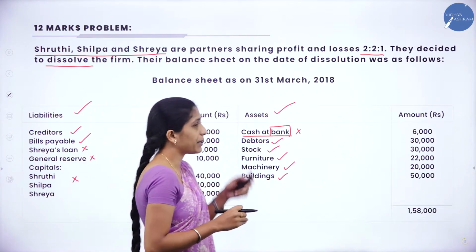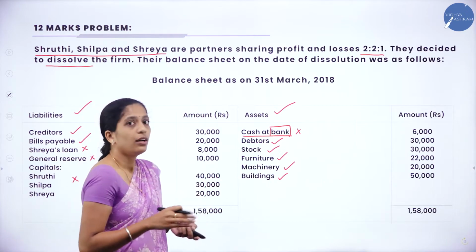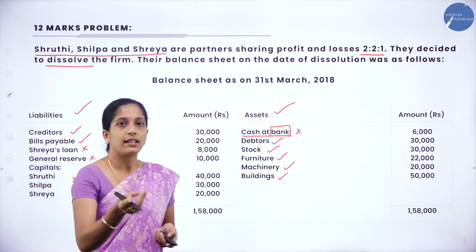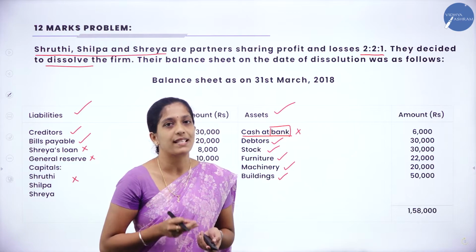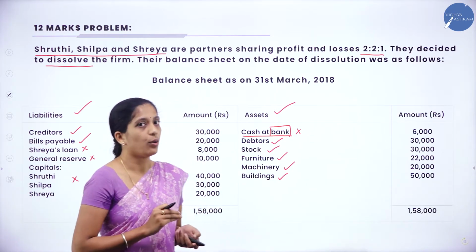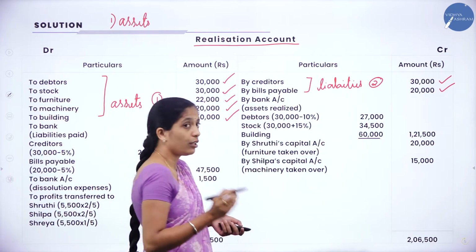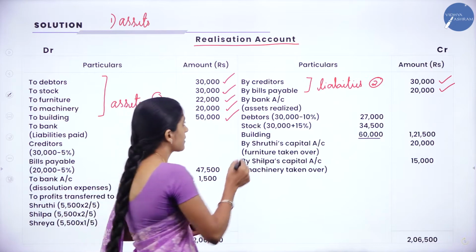Here, since they have given cash at bank, we are going to prepare the bank account. Now, when you sell the asset, cash or bank comes to the business, so we are going to record it as by bank account. See how we have recorded. So, by bank account, in the bracket, assets realized.